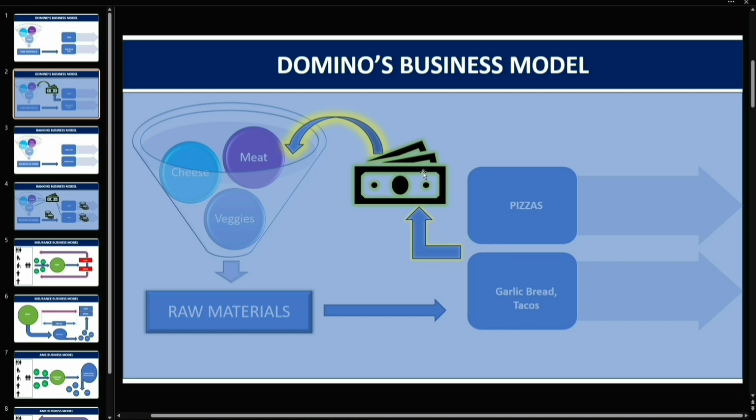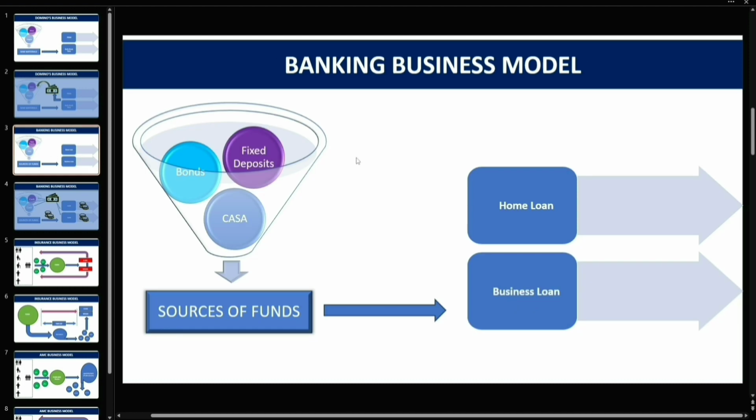This cash is funded via two methods, equity and debt. So Domino's might be taking debt from banks in order to get this fund. But for banks, fixed deposits, bonds, current accounts and savings accounts are the sources, the raw materials, and these provide them with sufficient funds. They then repurpose those funds as loans and business loans, and give these loans to other businesses.